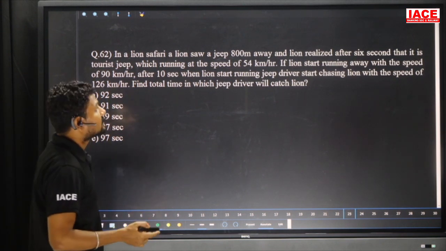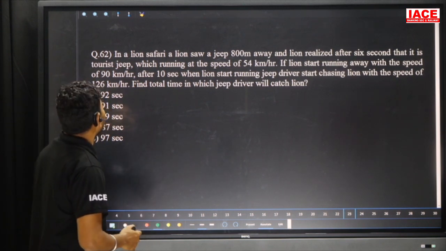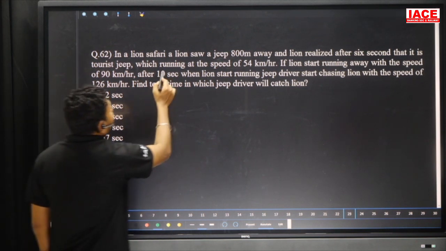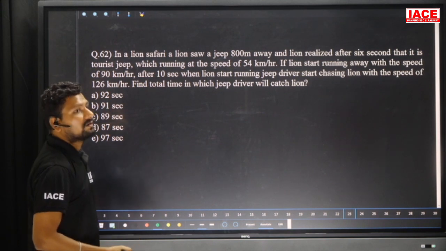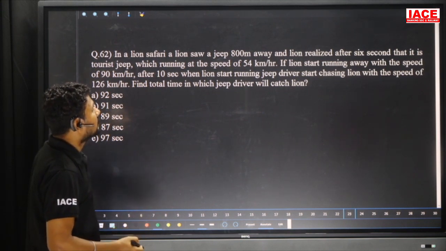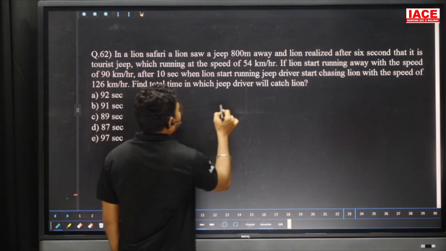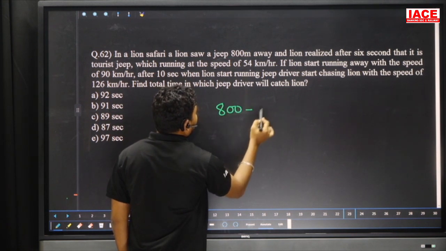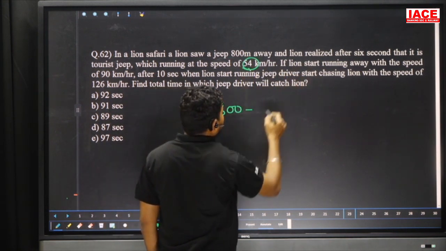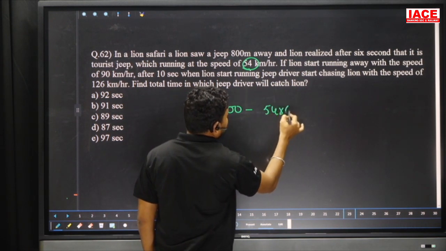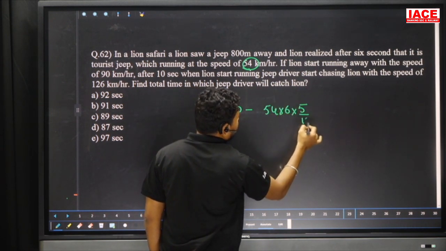Next: in a lion safari, a lion saw a jeep 800 meters away, and the lion realized after 6 seconds. The tourist jeep is running at the speed of 54 kilometers per hour. So from the 800 meters, in 6 seconds at 54 kilometers per hour, we calculate 54 into 6 into 5 by 18.